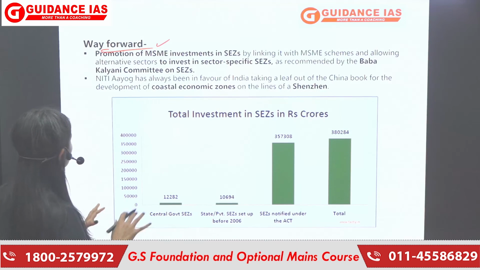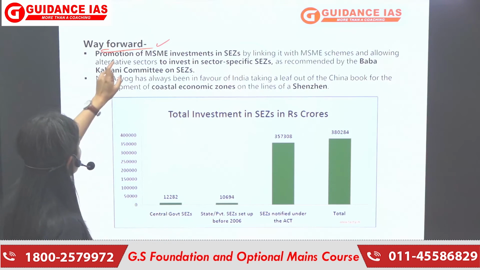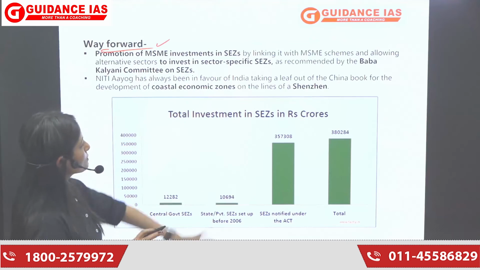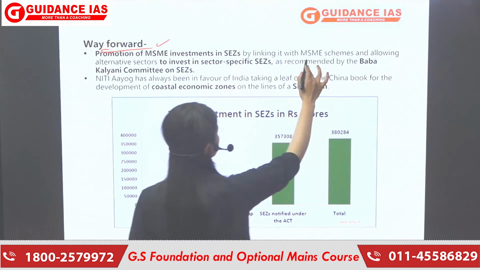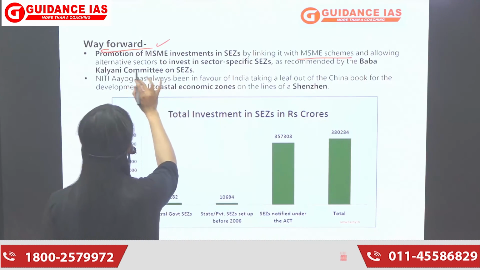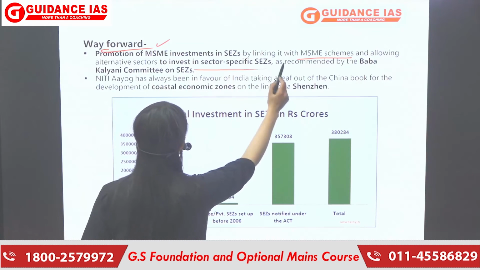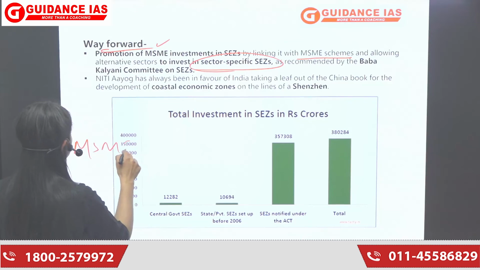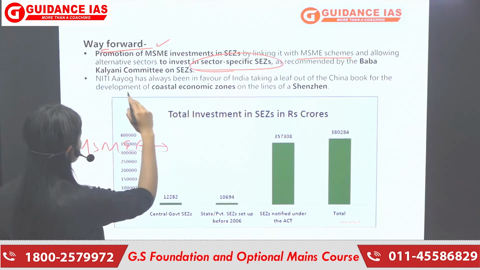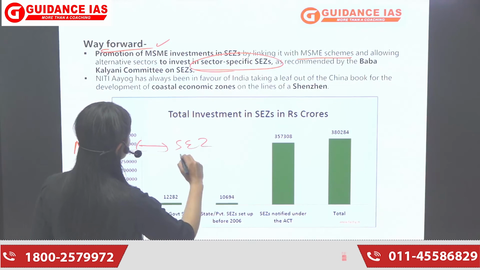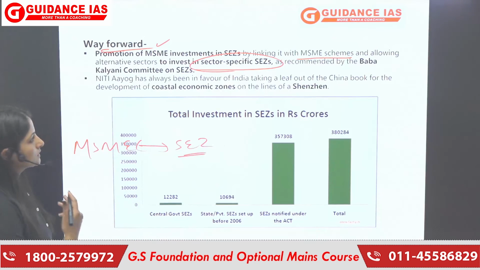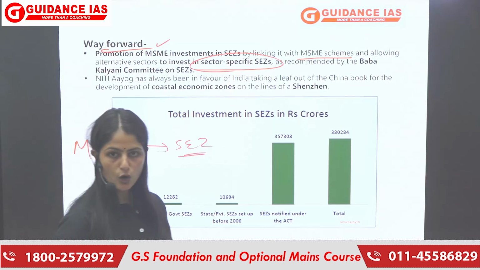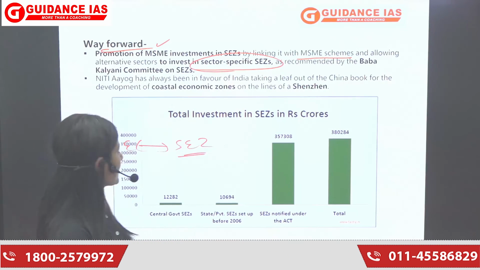So along with that, it also talks about कि जो भी SEZs हैं, they should be linked with MSME schemes, and they should be allowed the alternative sectors to invest in sector specific SEZs. So there should be a link between MSME scheme and what? SEZ, so that better investment, better economic growth can take place.